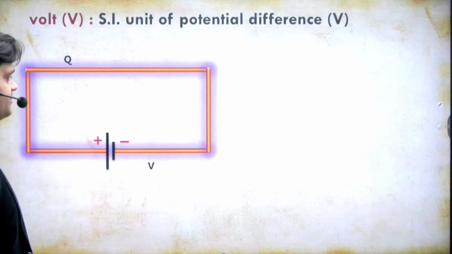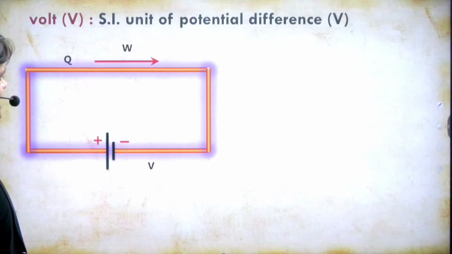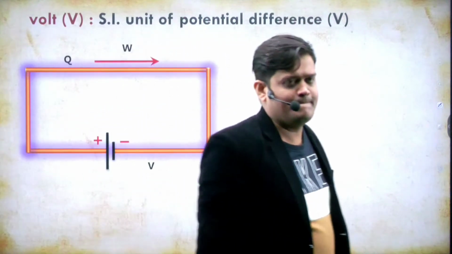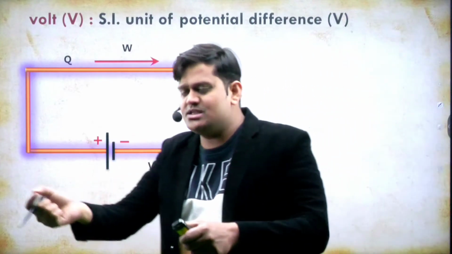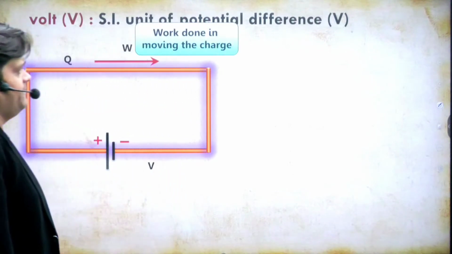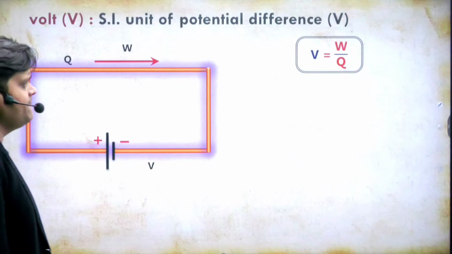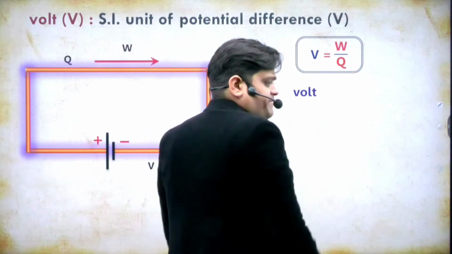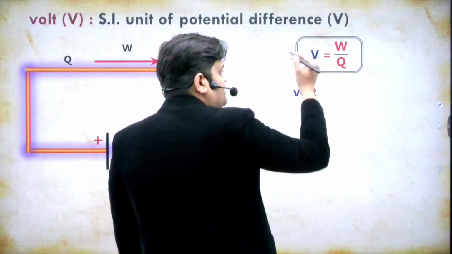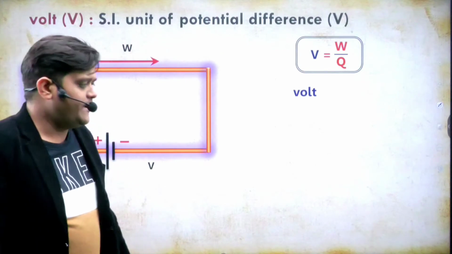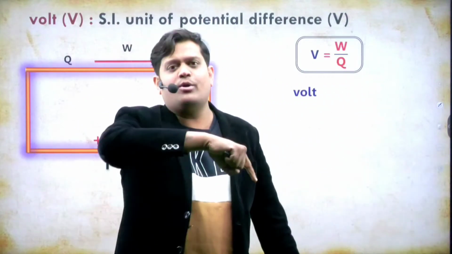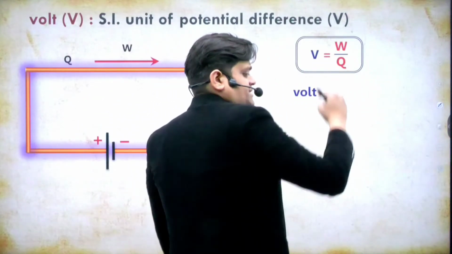Now I am saying that if the charge is flowing from higher to lower, then is work done or not? If the charge is moving from one place to another place, then work is done. The work done to bring a unit positive charge from one point to another point is called what? That is the potential difference.